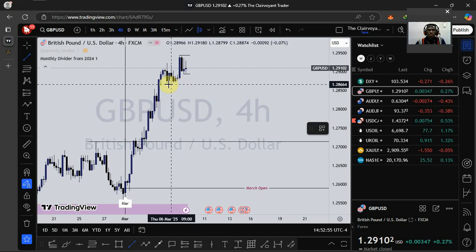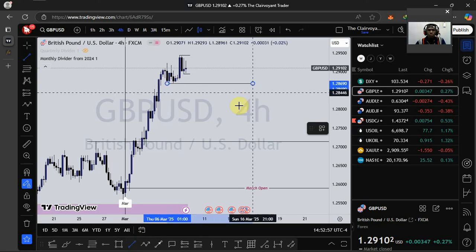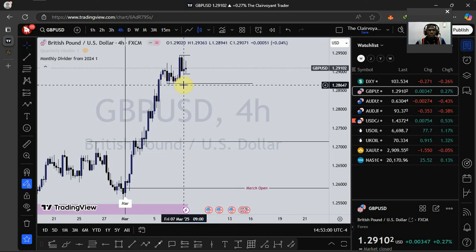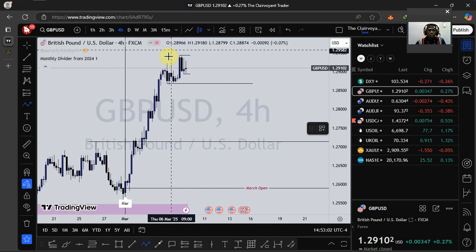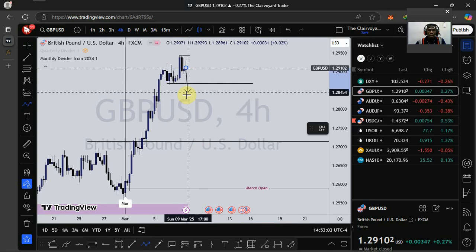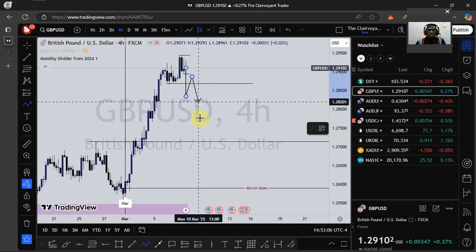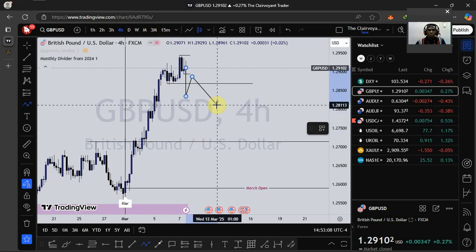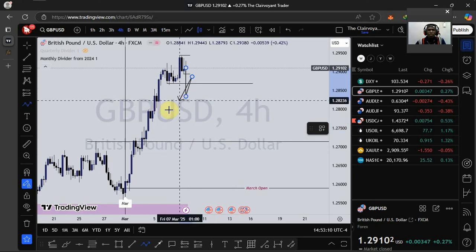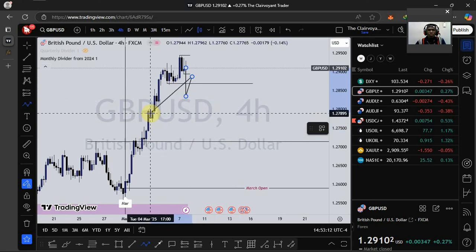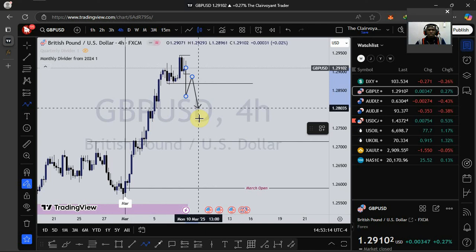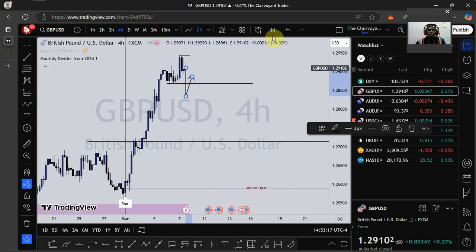This level is going to be a major level for me. If price should take out this low right here, I'll start looking forward for sales targeting this level right here. My first level is going to be this area right here, then I look forward to see price push here.